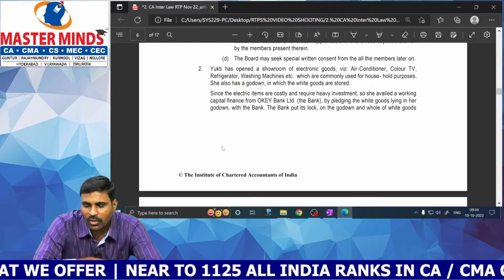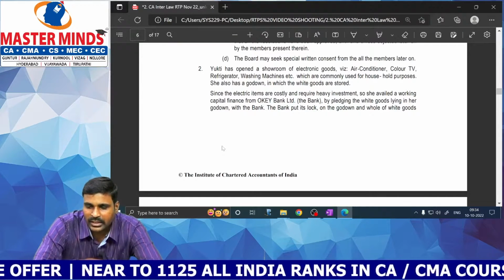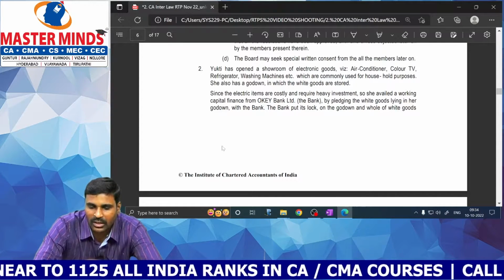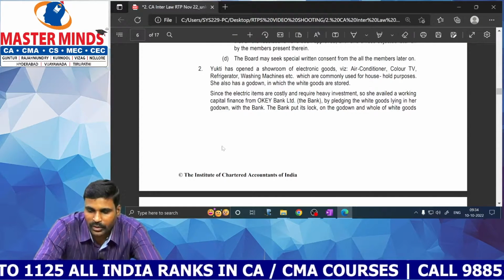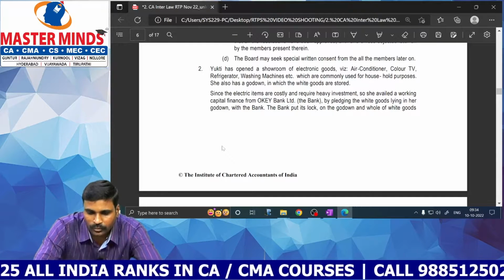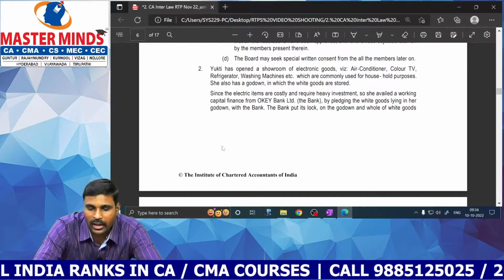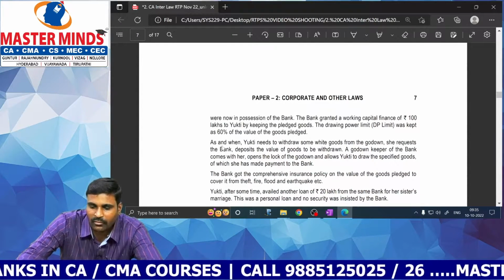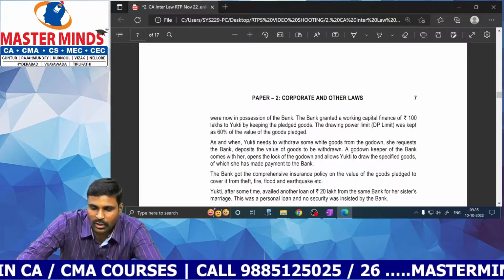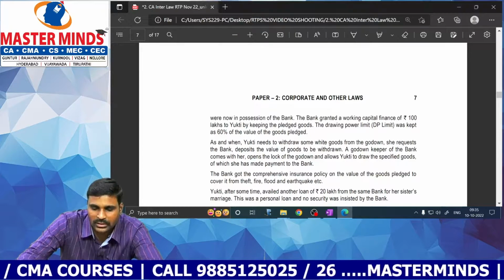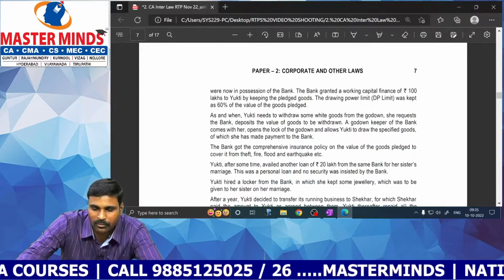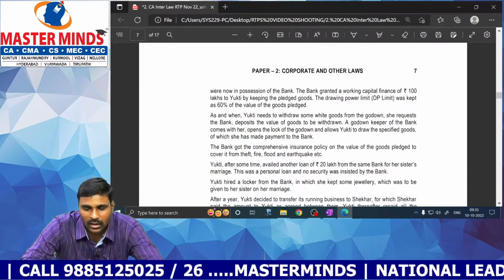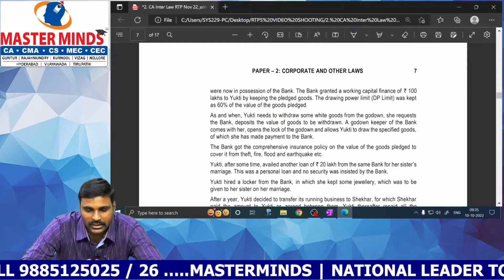Yukti has opened a showroom of electronic goods, okay, refrigerators which are commonly used. Since the electronic items are costly and require heavy investment, she availed a working capital loan from Oakley Bank Limited by pledging the white goods lying in a godown with the bank. The bank put its lock on the godown and the whole of the white goods were now in possession of the bank. The bank granted a working capital finance of so and so the drawing power. As and when Yukti needs to withdraw some white goods from the godown, she requests the bank, depositing the value of the goods to be withdrawn. A godown keeper of the bank comes with her, opens the lock, and lets Yukti draw the specified goods on which she has made payment to the bank.